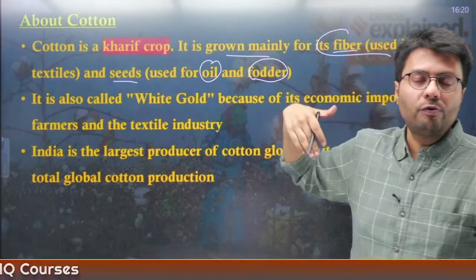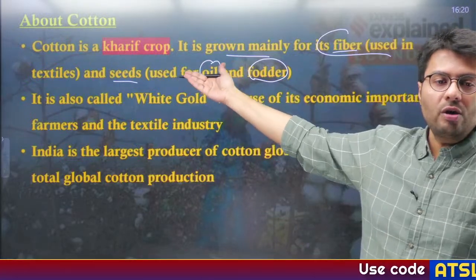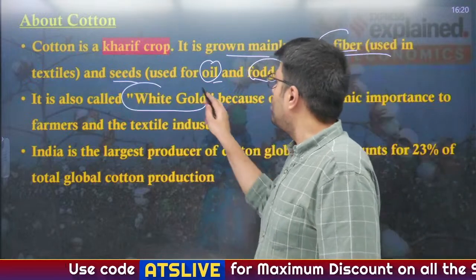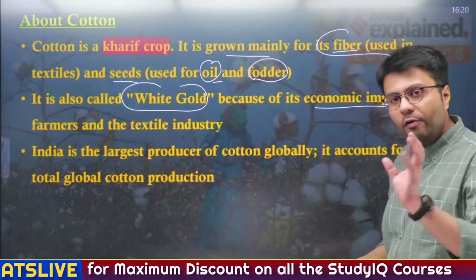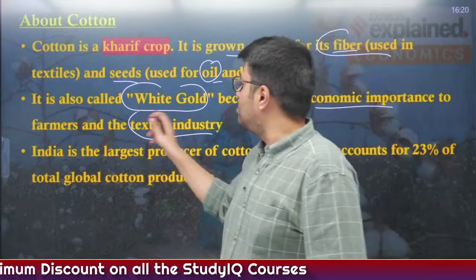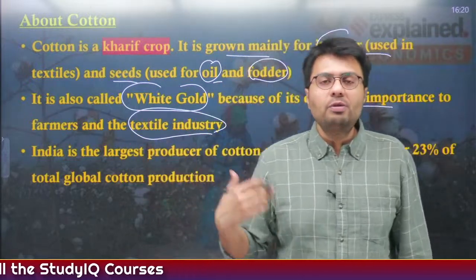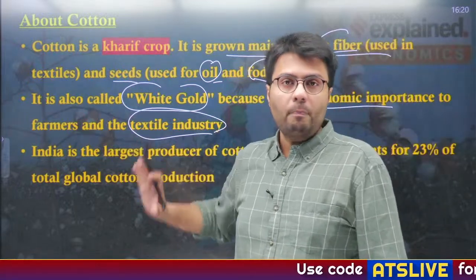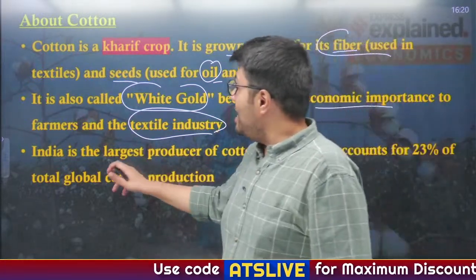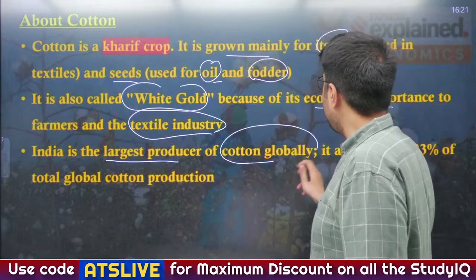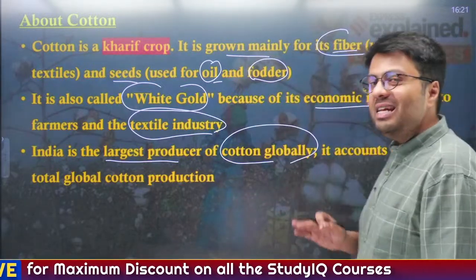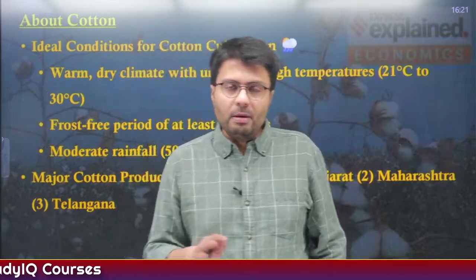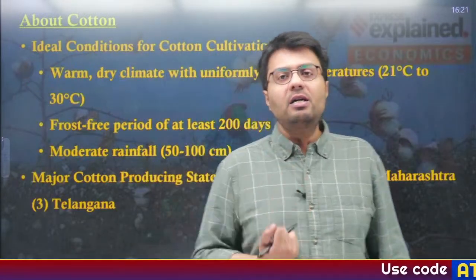The primary use is for its fiber, and the secondary use is for its seeds, for oil as well as fodder. Now, cotton is also known as white gold because of its economic importance for farmers and eventually for our textile industry. You understand the textile industry is one of the largest employers in the Indian market. It employs more than 2 crore people, directly and indirectly. India is the largest producer of cotton globally, accounting for nearly a quarter of global production, that is 23%.